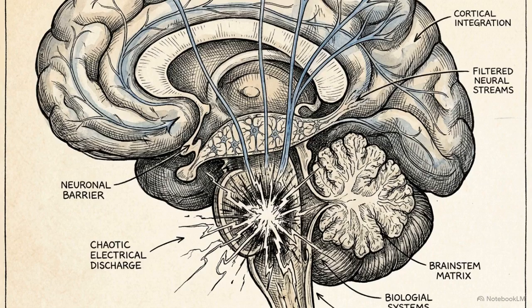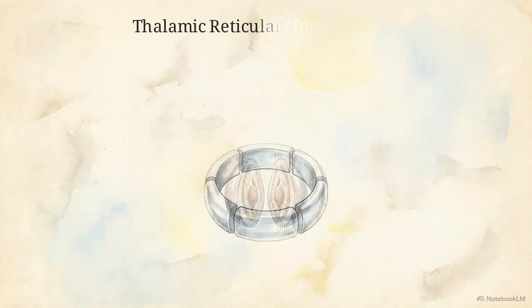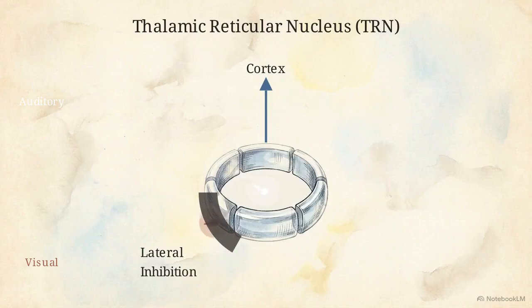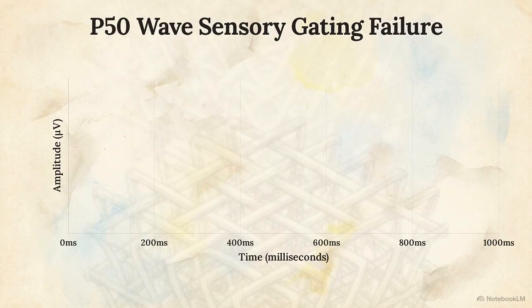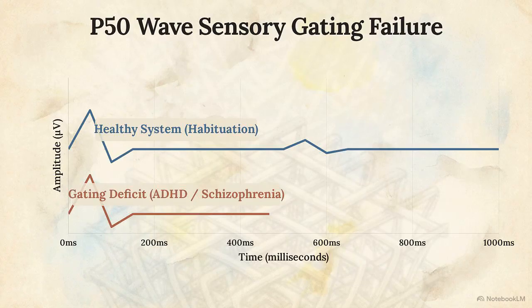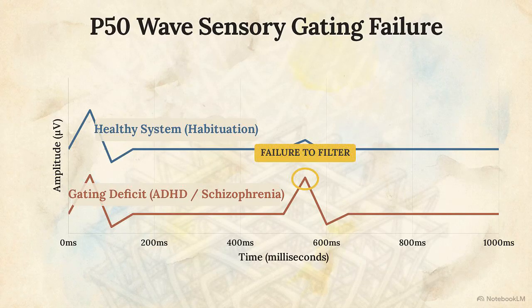To prevent this massive electrical activity from overloading higher cognitive centers, the brain employs an automatic filter. The thalamic reticular nucleus, or TRN, acts as the guardian of the gateway between the thalamus and cortex. It uses lateral inhibition to gate data. Attending to sound suppresses neuronal activity in irrelevant sectors, like vision. Failures in this gating mechanism, often evaluated using the P50 EEG wave, are biological markers for the distractibility and hypersensitivity seen in schizophrenia and ADHD.